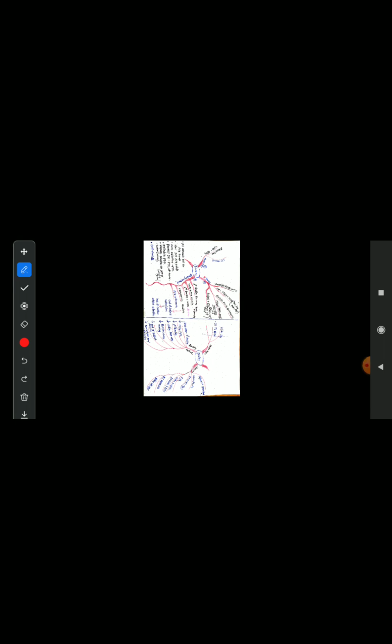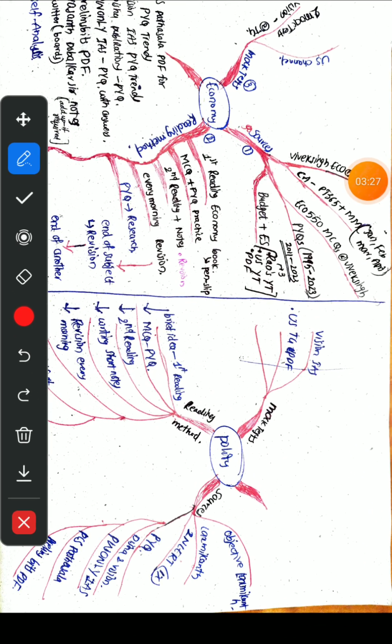For sources, I am using Vivek Singh's economy book. You can download it, the PDF is available on his channel, or you can buy it. For current affairs, I am using PT365. PT365 covers April to December 2023, and for the months of January, February, March and April, I will be using monthly magazines.